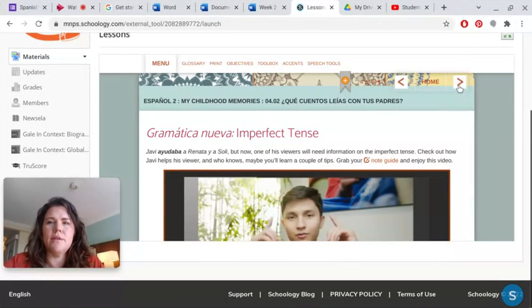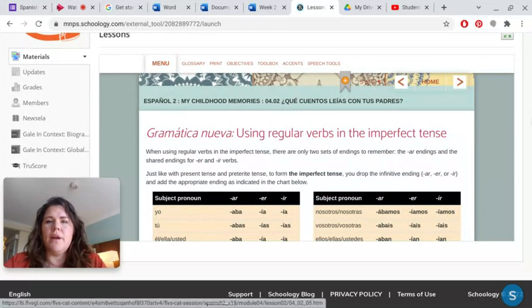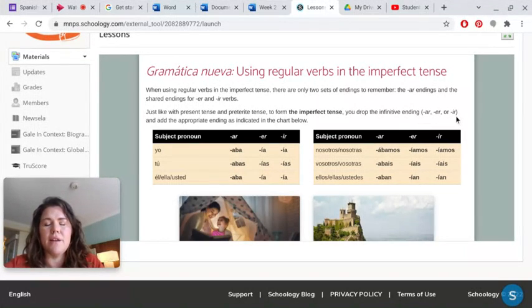Go back up here, see the little arrow. Let's click to the next one. Okay, gramática nueva, using regular verbs in the imperfect tense. Just like the present tense and preterite tense, to form the imperfect tense, you drop the infinitive ending, that's the AR, ER, or IR, at the end of verbs, and add the appropriate ending as indicated in the chart below.